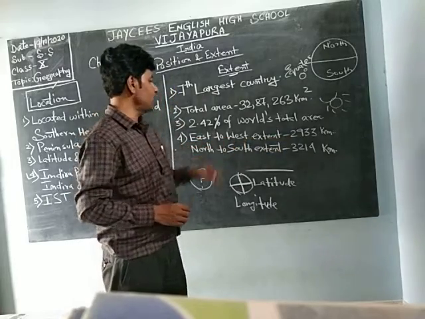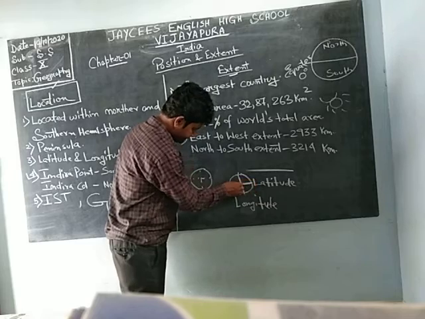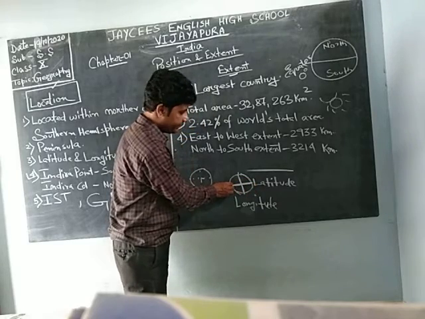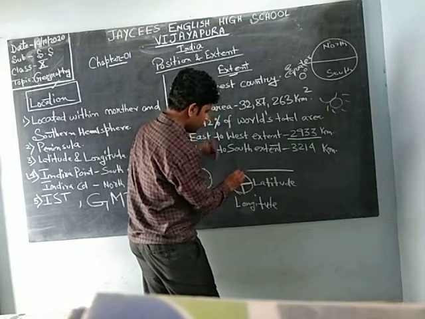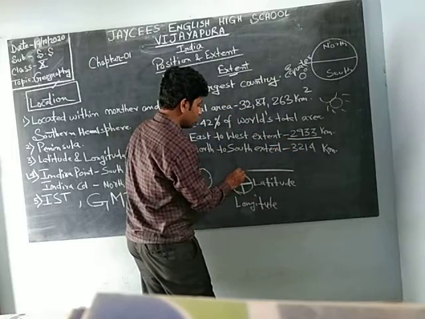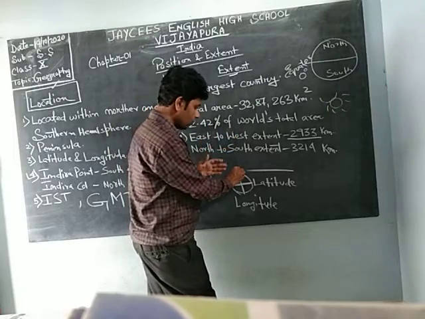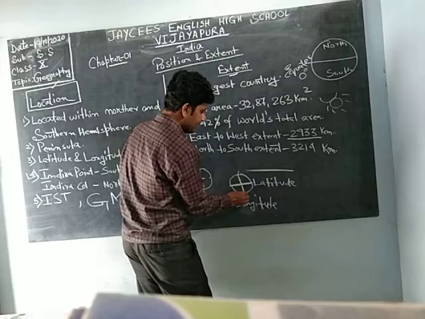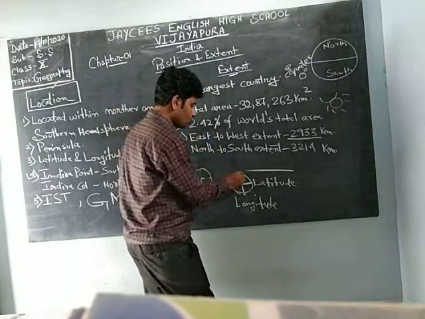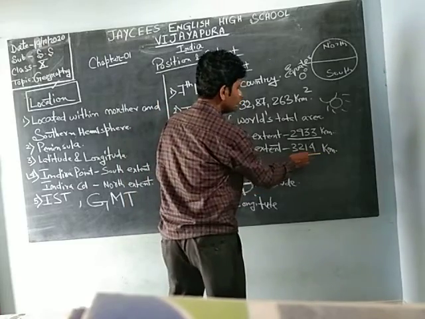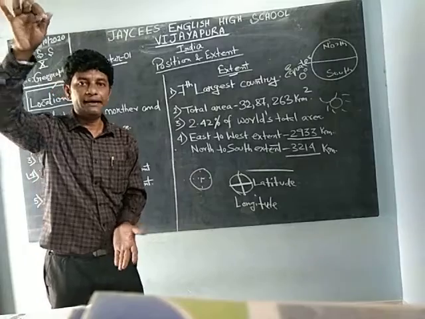The east to west extent of India, see, from east to west, this will be east, measures for our country 2933 kilometers. And if you go like this, to that north exact point that I told you, Indira Col, from Indira Col to here at the last, Indira Point, this is 3214 kilometers, which is the length of India.